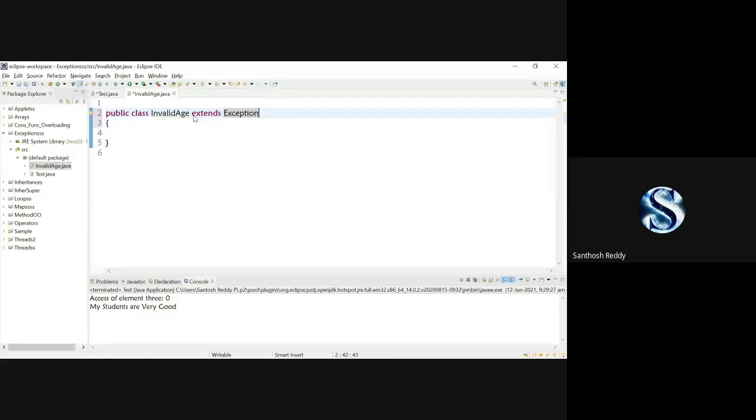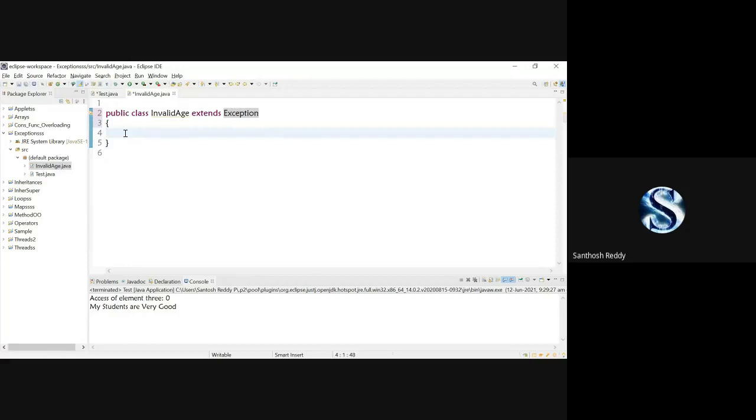Why? Because we should have a link or relationship between the local class and the predefined classes. Then we can easily extend or extract the exception. Public class InvalidAge. This is your local class, and Exception is the predefined one. Using the extends keyword, I have created a relationship.